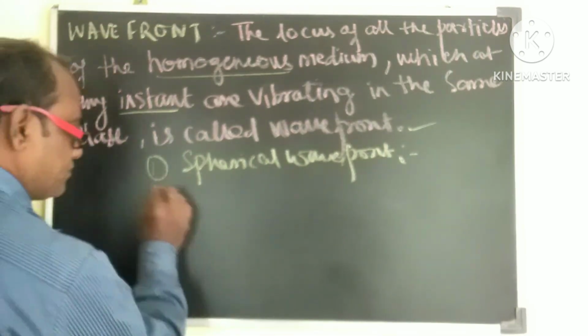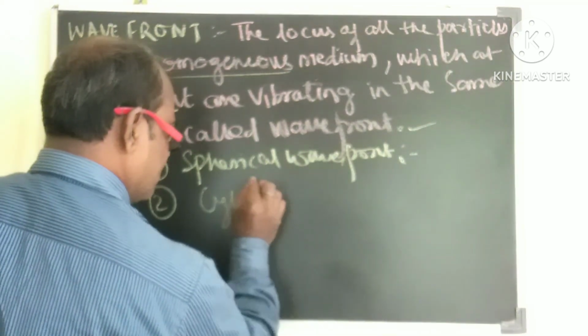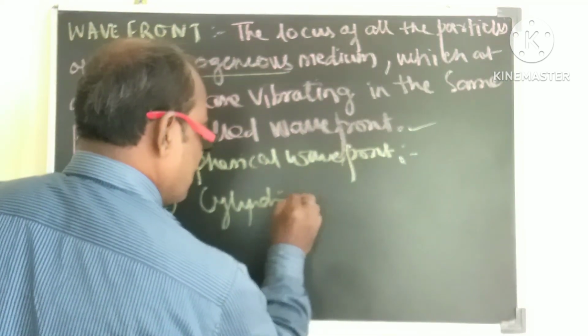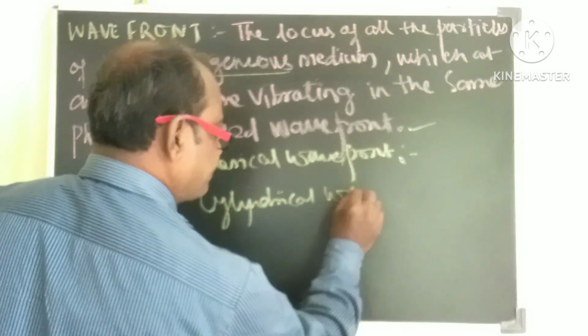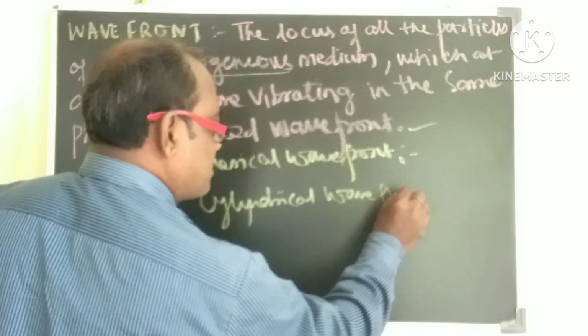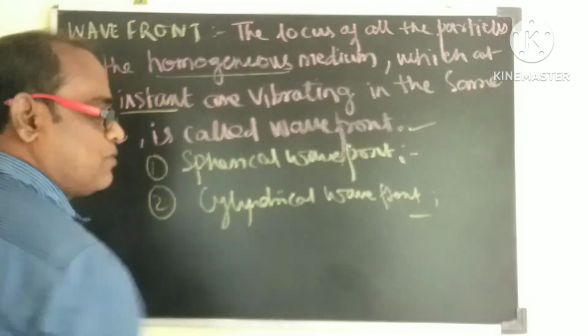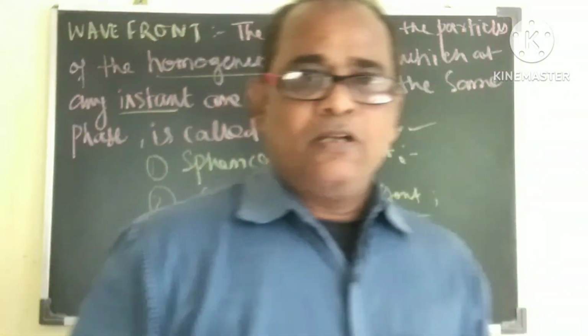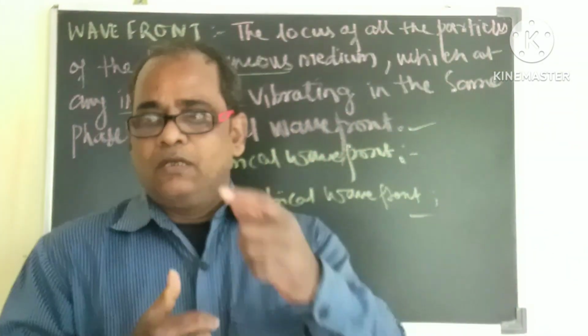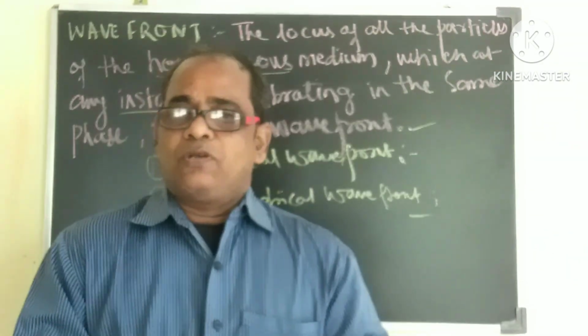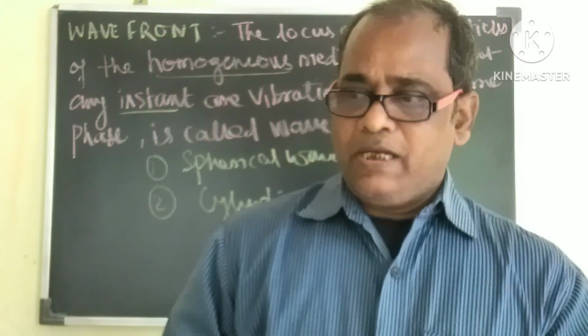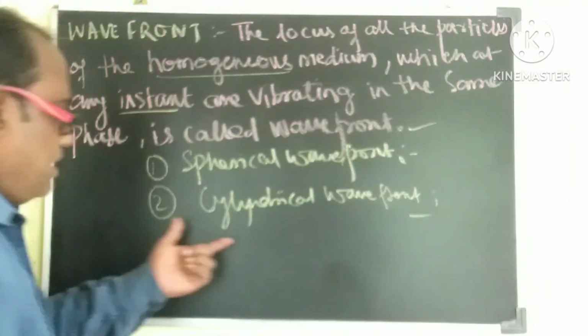Number 2, cylindrical wavefront. Here the point source may be linear, so when we draw the locus of the vibrating particles, it appears to be cylindrical in shape.